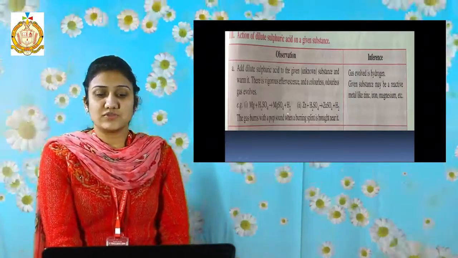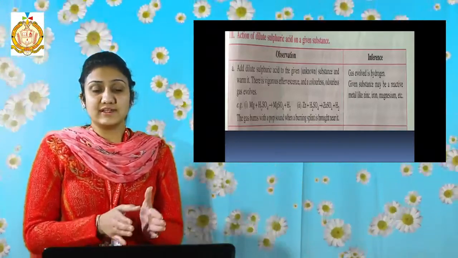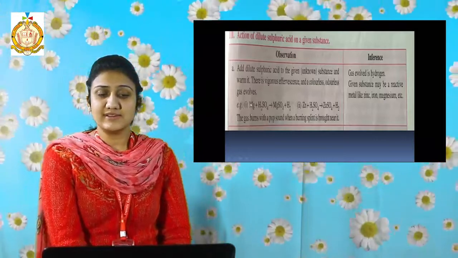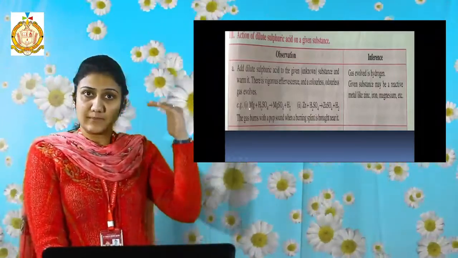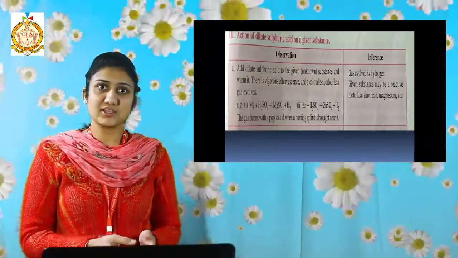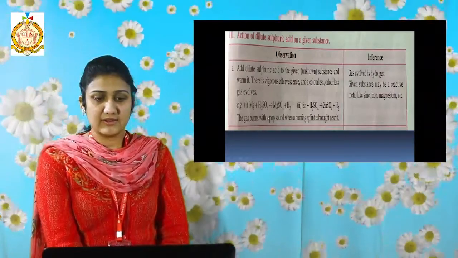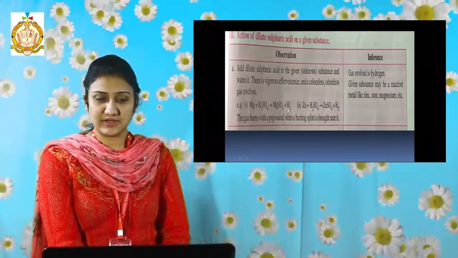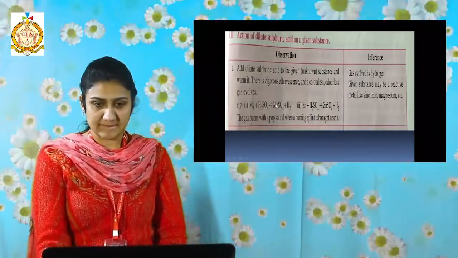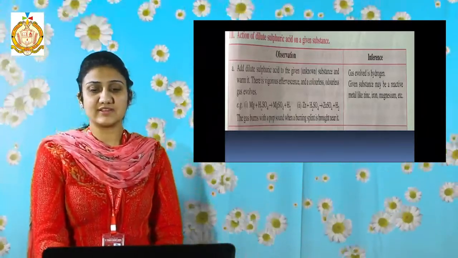So from these observations, as we have already discussed in the hydrogen chapter, active metals displace hydrogen gas, because these active metals are in the reactivity series. They are more reactive than hydrogen, so they can displace hydrogen from here, and then hydrogen gas is liberated. It displaces and takes its position. So if the evolved gas is hydrogen, you can say the substance is an active metal.